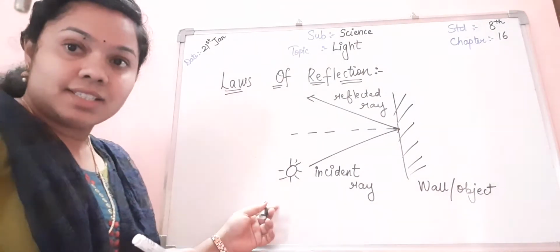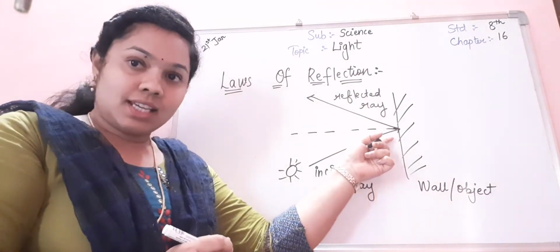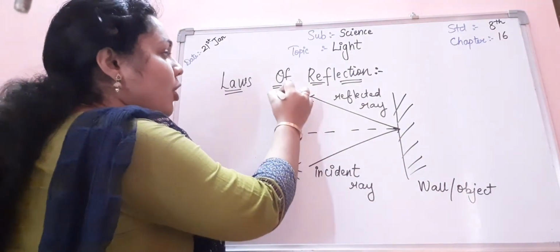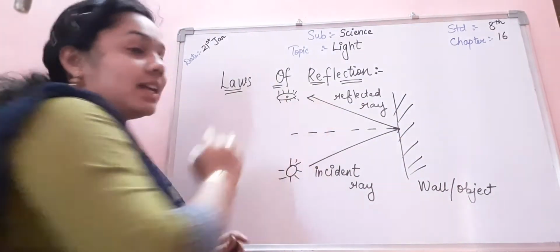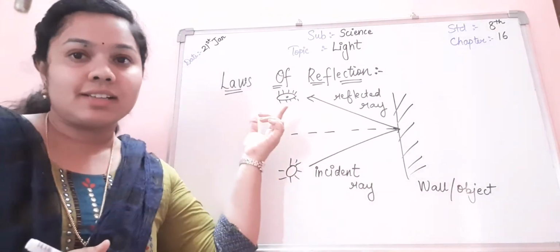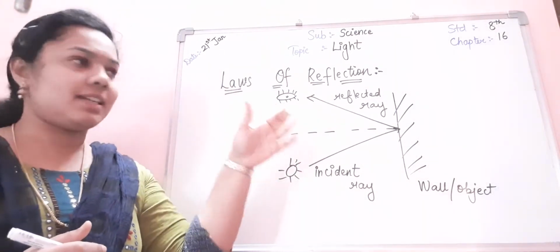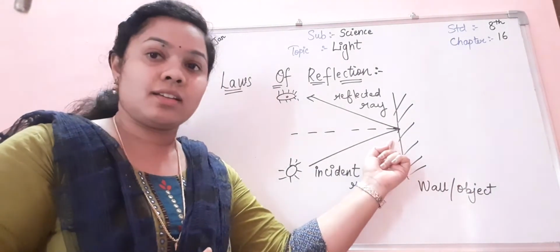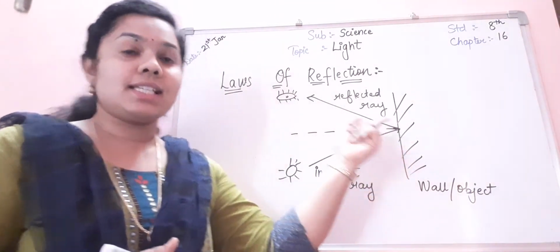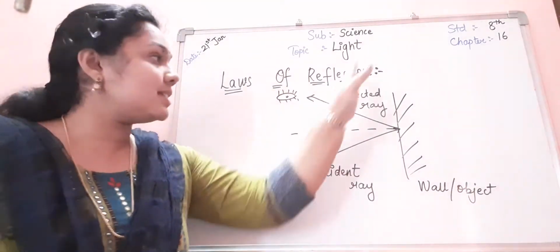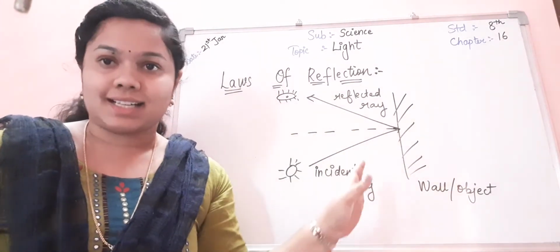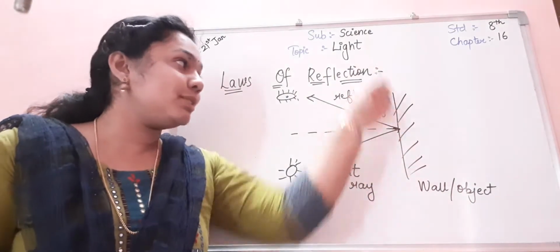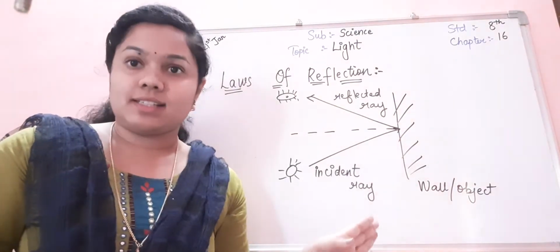When this light is incident on an object, it gets reflected back and thus we can see the object. Thus we are able to see an object with our eyes. Whatever the object can be, when the incident ray gets on an object and is then reflected back, we can see what the object is exactly. And if it is dark, then we are not able to see what the object is.